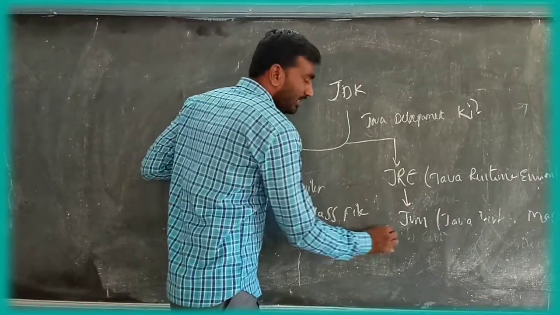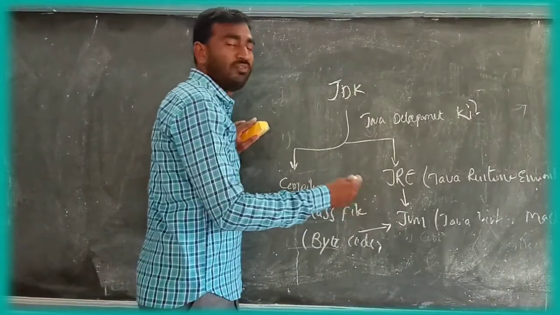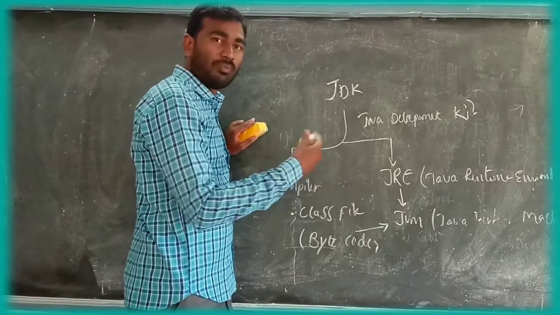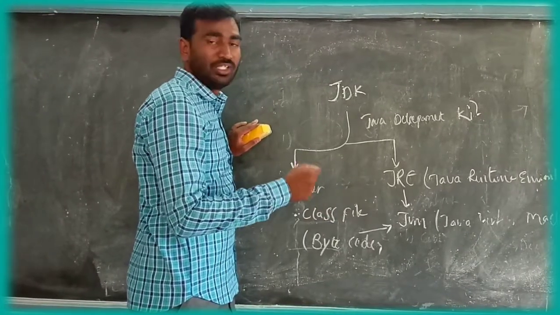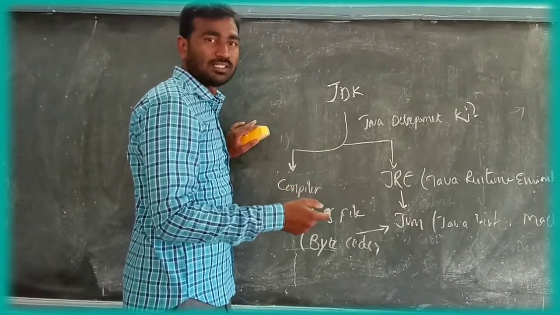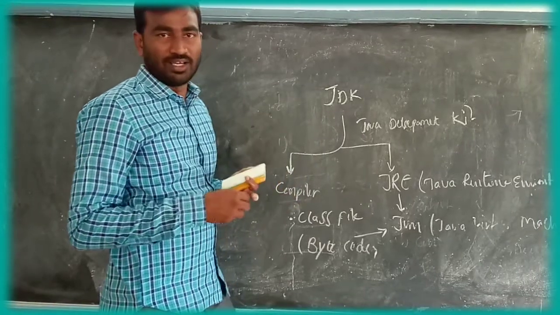These connect to the JVM, which can run on different operating systems like Windows, Linux, and Mac. The program runs anywhere.